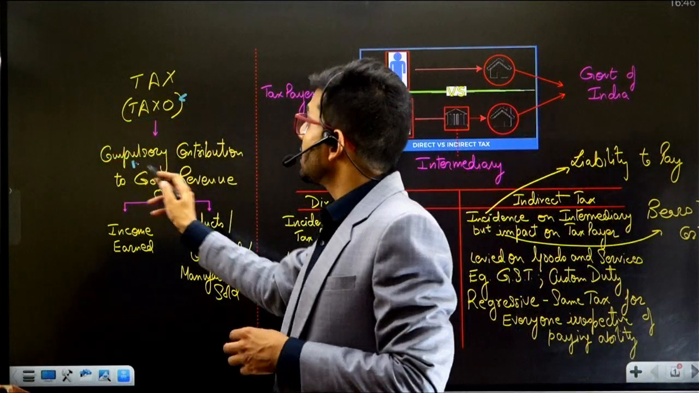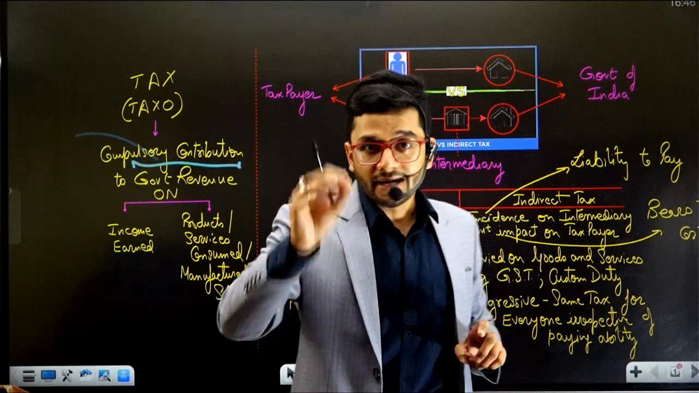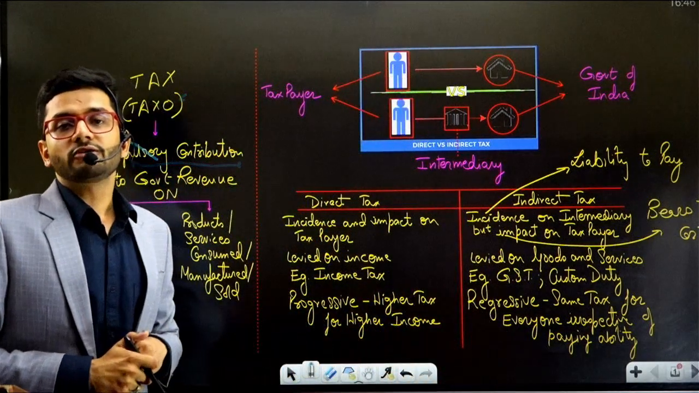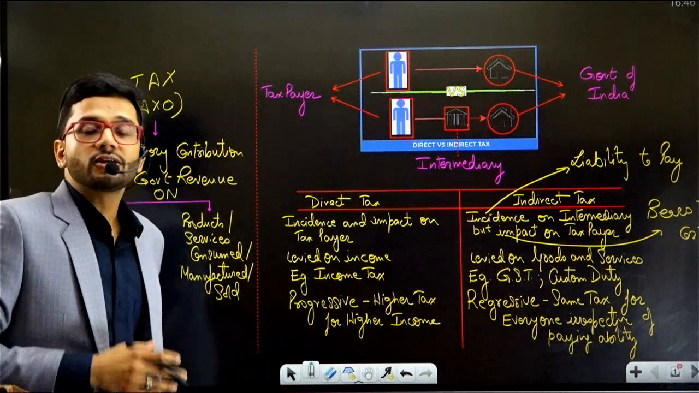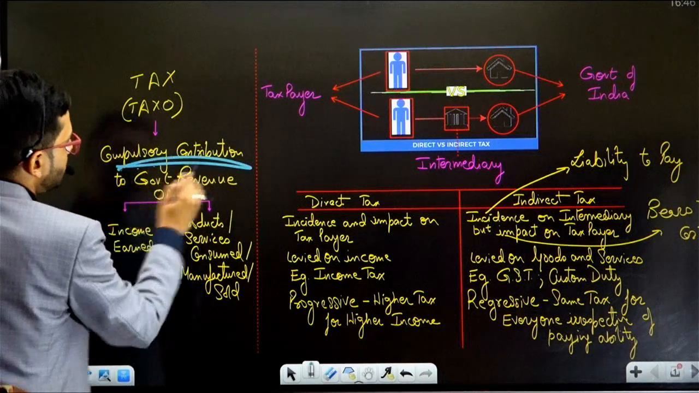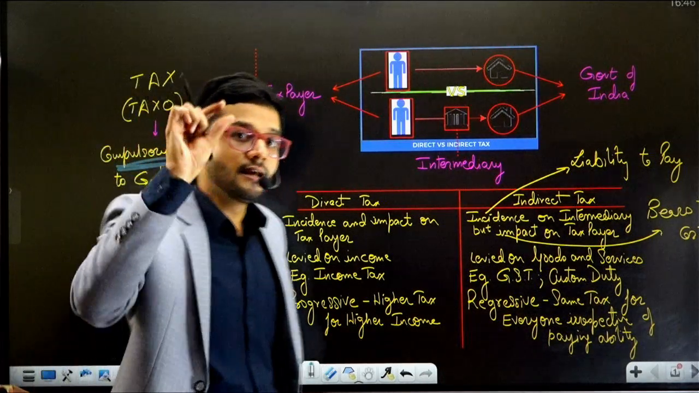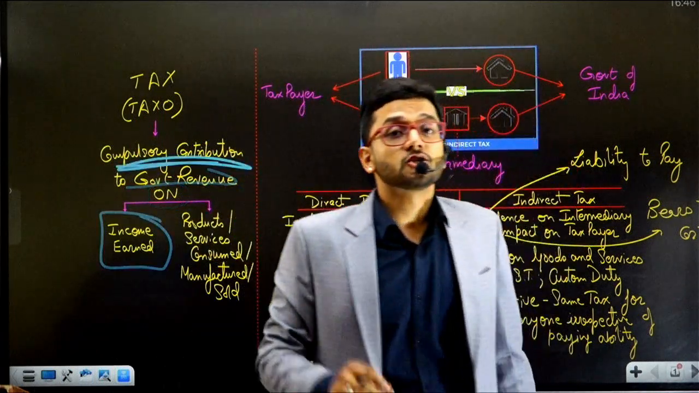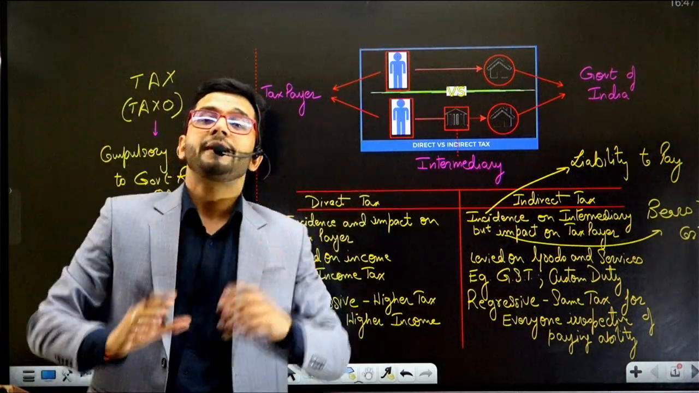So tax is nothing but a compulsory contribution. Compulsory means it's not optional, it's mandatory. You have to mandatorily pay taxes to government of India, be it in the form of direct taxes or in the form of indirect taxes. So it's a compulsory contribution to government revenue. There are certain events on which the tax is required to be paid. Tax is always based on events, that if this happens, then you have to pay taxes.